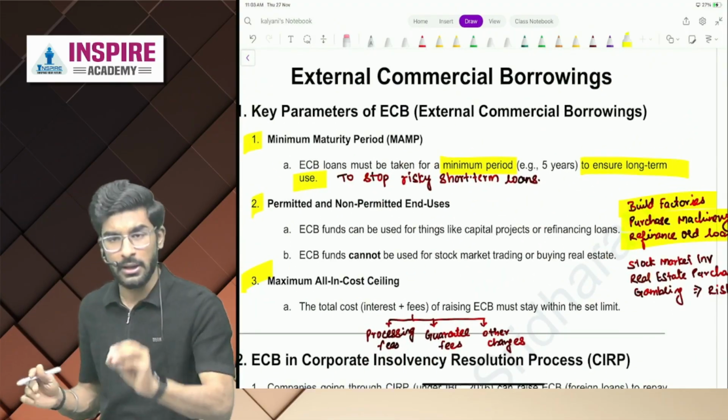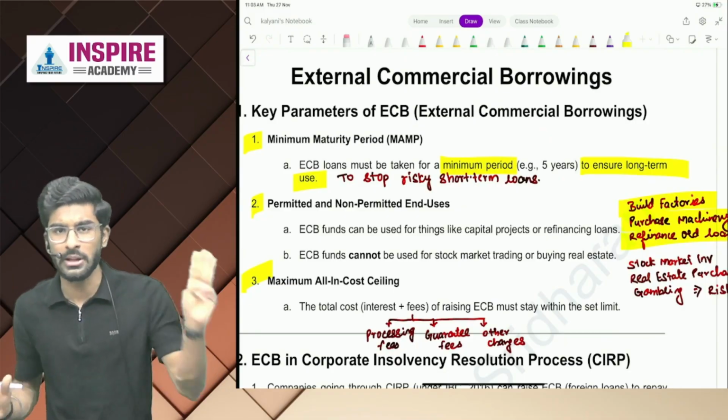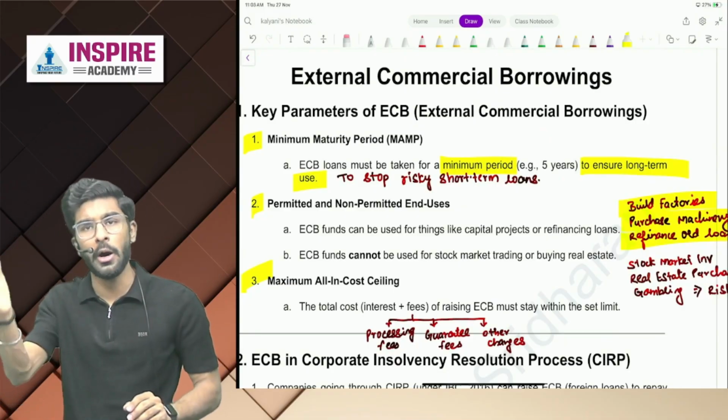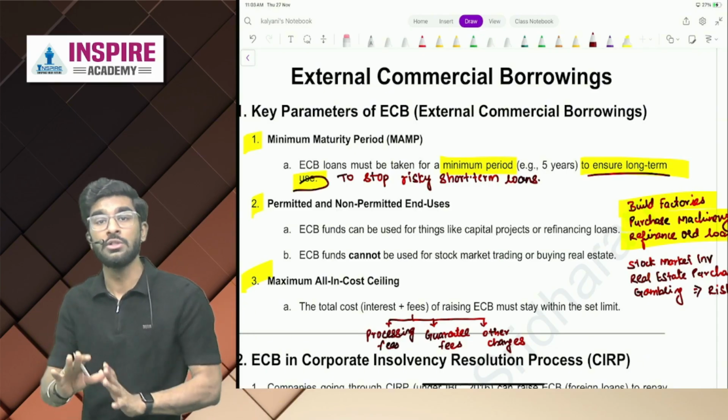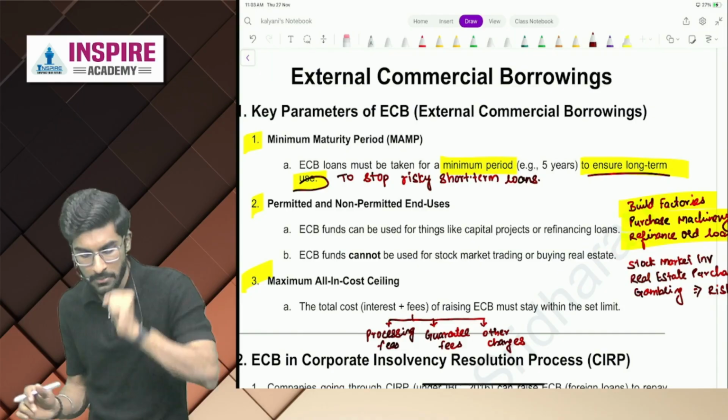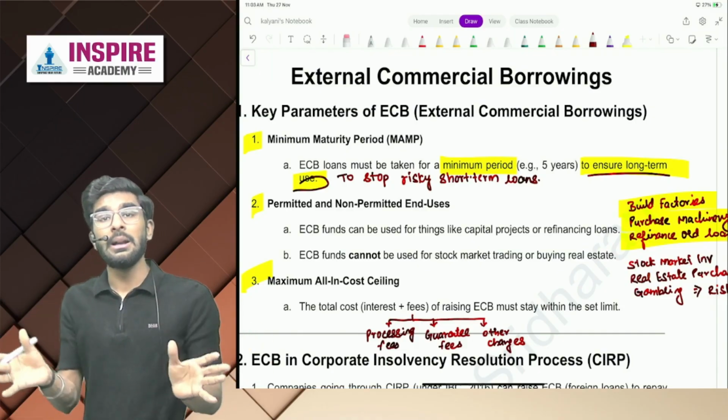So ECB must be taken for a minimum average maturity period. It could be 3 years, it could be 5 years, it could be longer also, to ensure that the loan is taken for long-term usage and not for short-term usage. Okay. Now, what are the permitted and non-permitted uses?